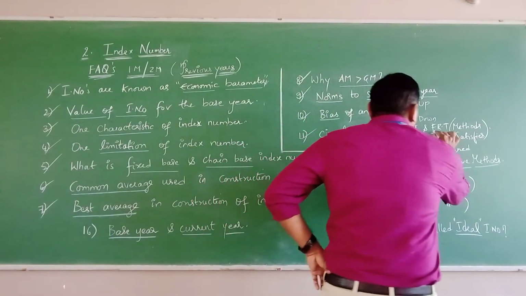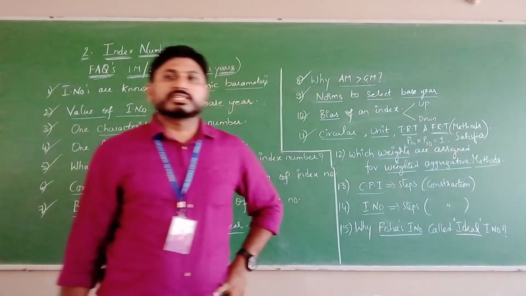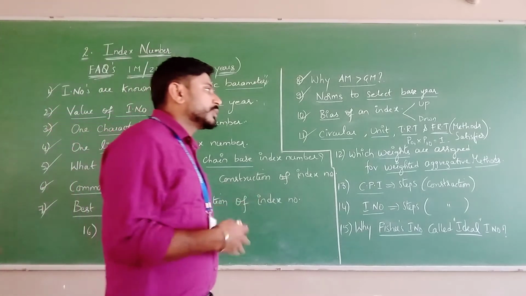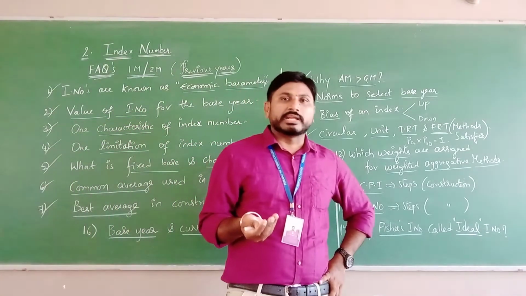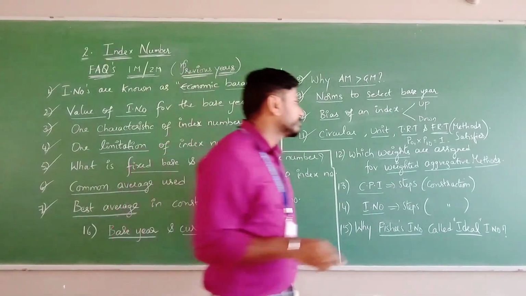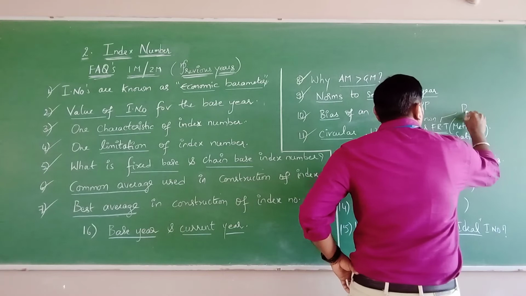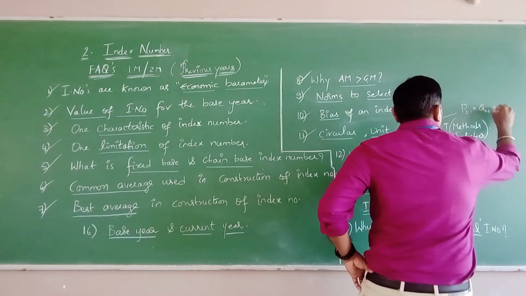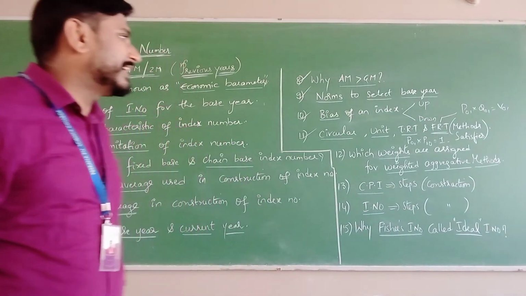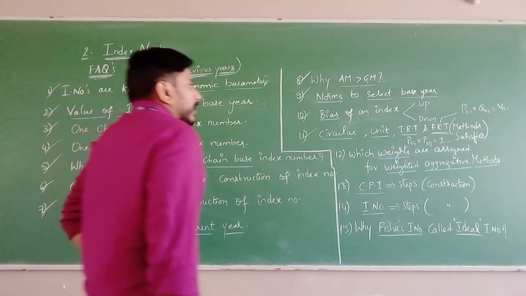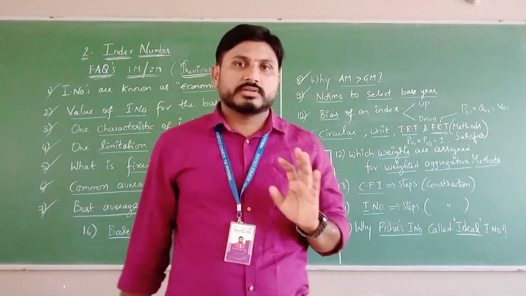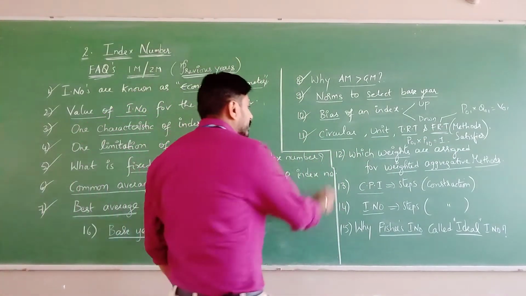Next, factor reversal test. What do you mean by factor reversal test? Factors, we know, are price and quantities. So the price multiplied by quantity must be equal to expenditure. You all know that, right? So FRT: P01 into Q01 equals V01. This is the condition. And FRT is satisfied only by Fisher's. Clear?